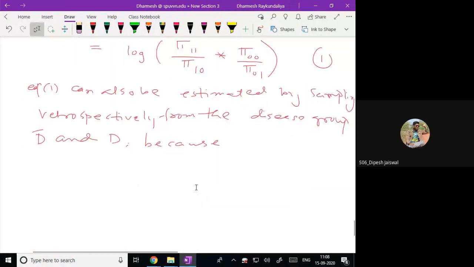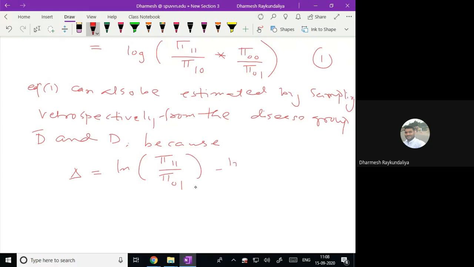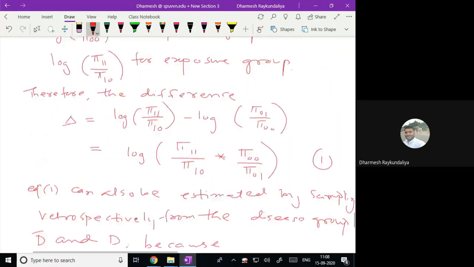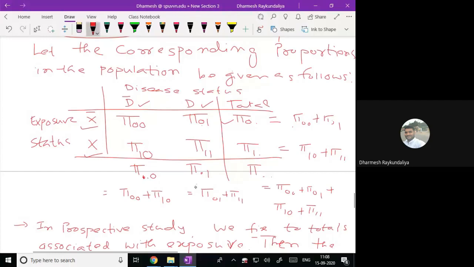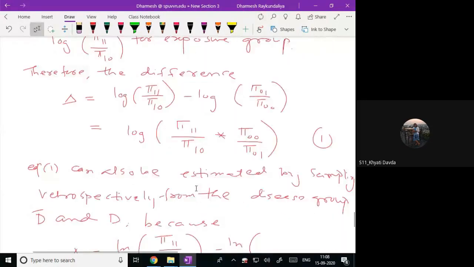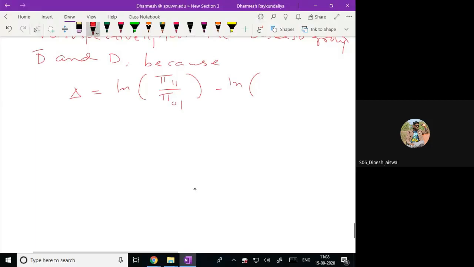If you take the difference of this logit, what is that? It is ln of pi 1 1 upon pi 0 1, minus ln of pi 1 0 upon pi 0 0.